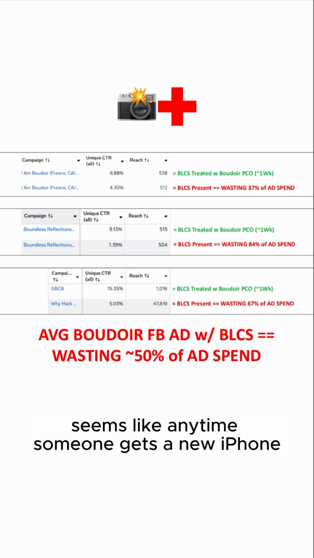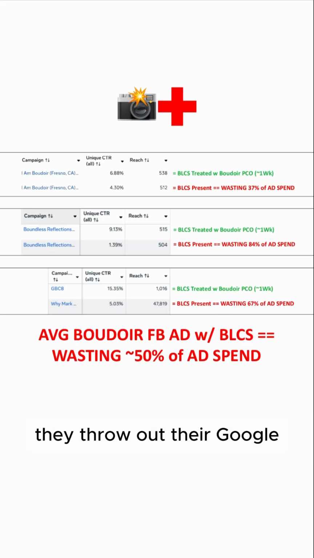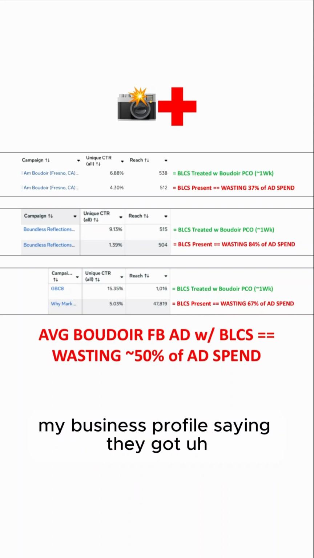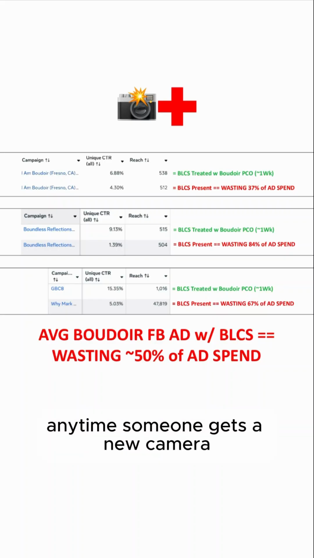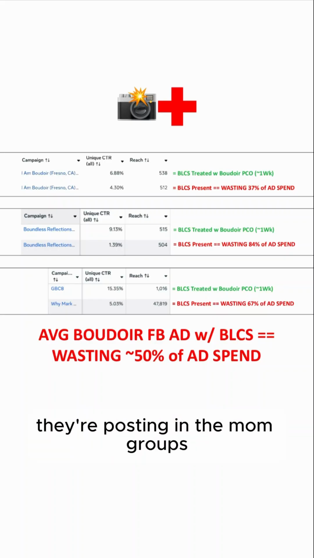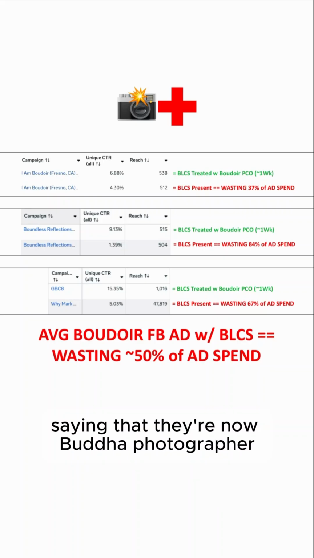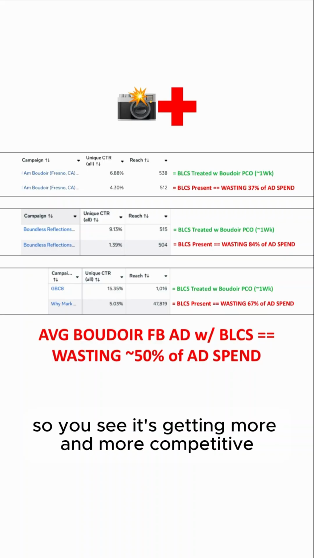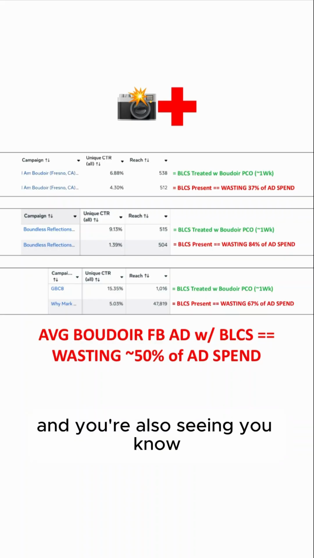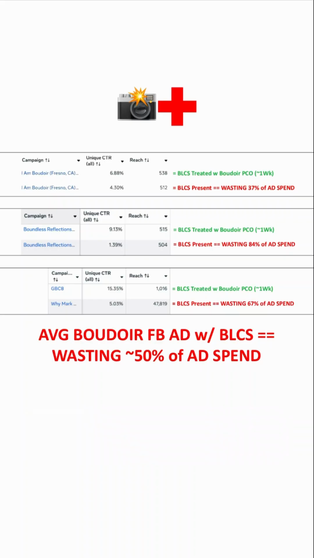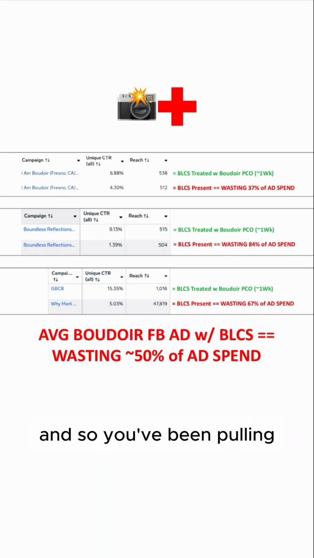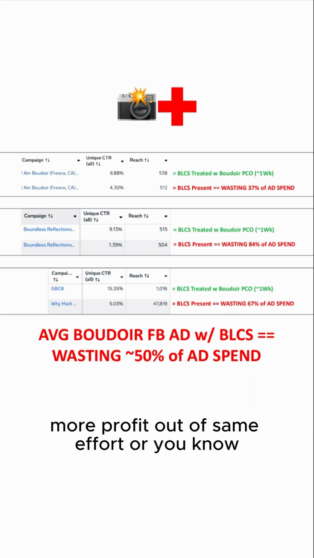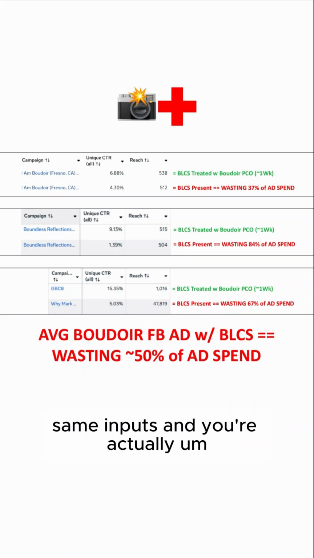Seems like anytime someone gets a new iPhone, they throw out their Google My Business profile saying they're now a boudoir photographer. And anytime someone gets a new camera, they're posting in the mom group saying they're now a boudoir photographer and offering sessions. So you see it's getting more and more competitive. And you're also seeing inflation, cost of living going up. And so you've been optimizing other parts of the business, pulling more profit out of the same inputs.